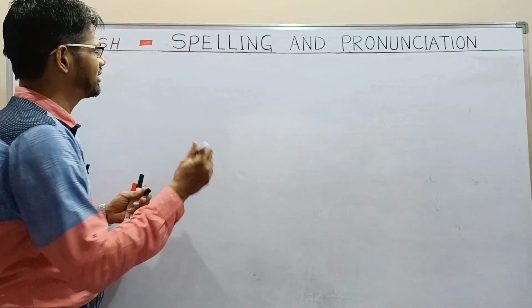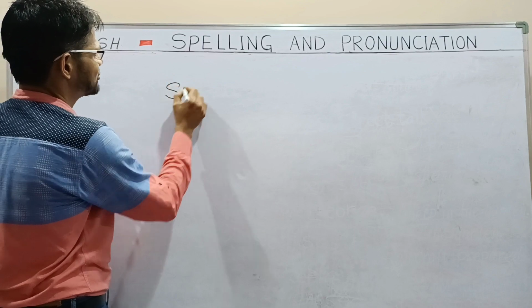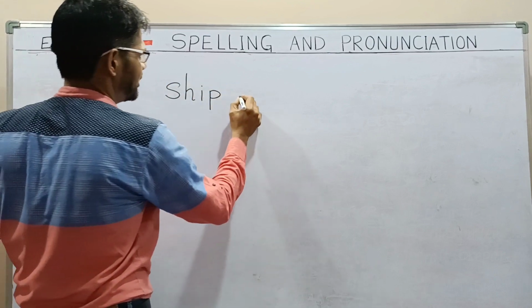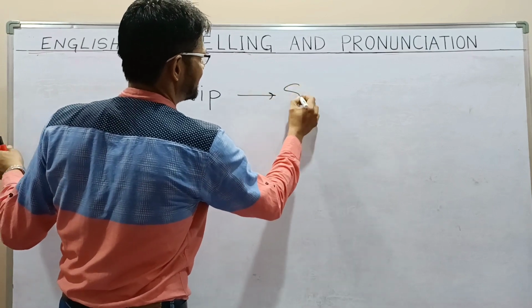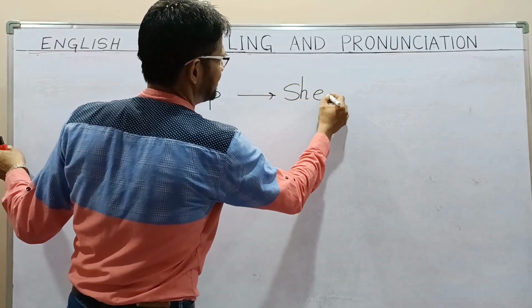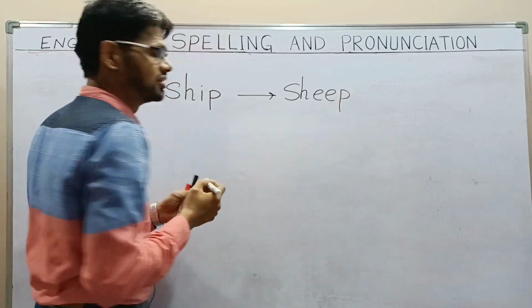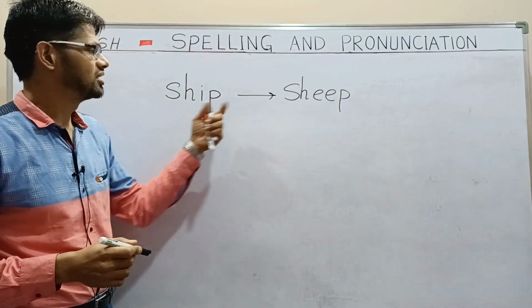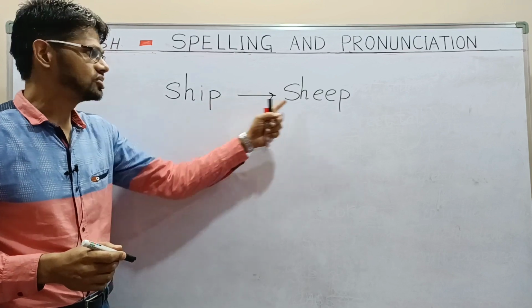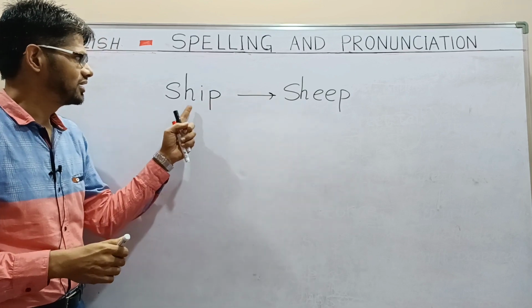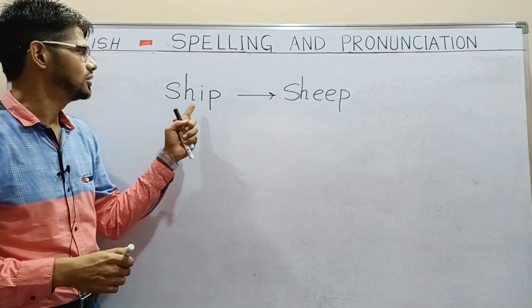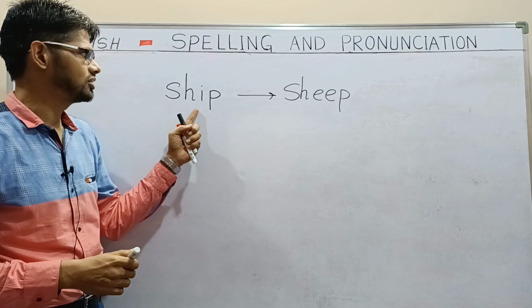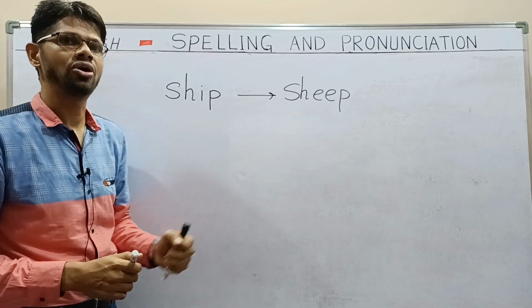For example, if I write S-H-I-P, ship, and if I write S-H-E-E-P, sheep. So there is a difference between these two words. You can notice that ship has only one vowel, a short vowel sound, whereas sheep has a long vowel sound.